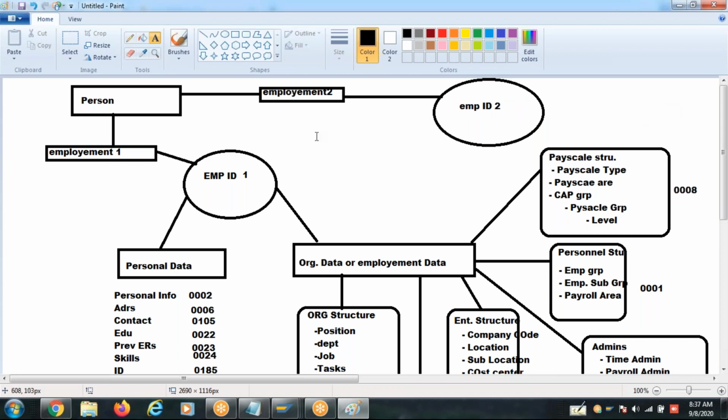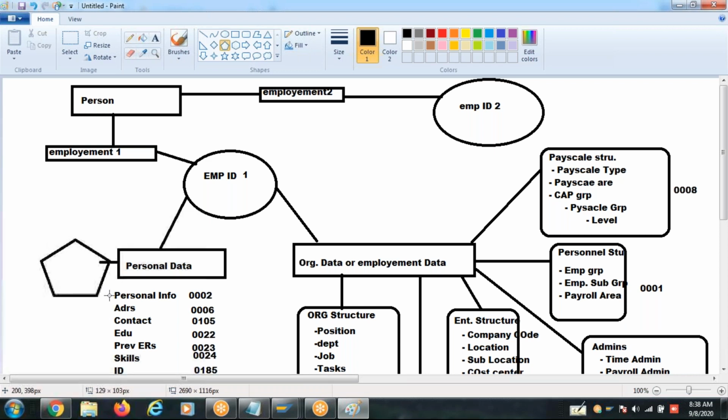Again, what is common between employee ID 1 and employee ID 2? Personal data is common. This personal data, the employee biographical information, is usually stored with an ID called the person ID.